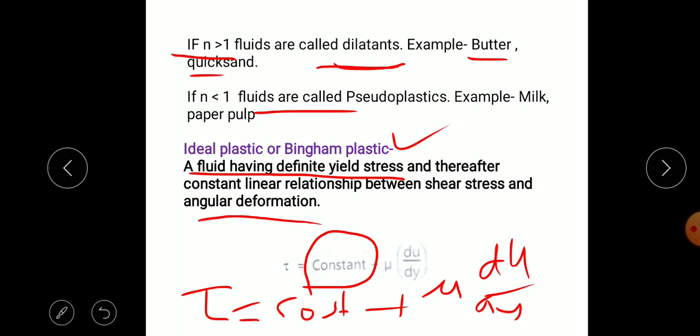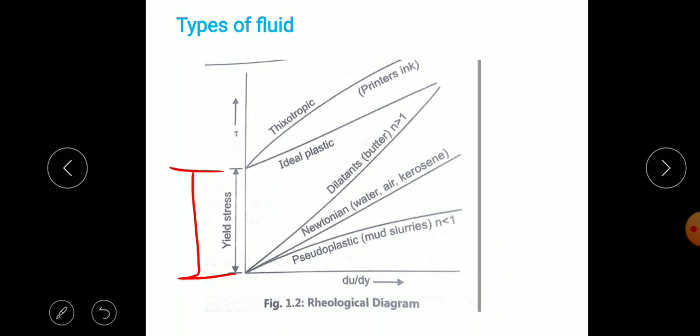In the case of a Bingham plastic fluid, there is a definite yield stress, and after that the fluid can flow. On the diagram, a definite yield stress is required for these fluids. After that yield stress, there is a linear relationship between the shear stress and deformation du by dy.